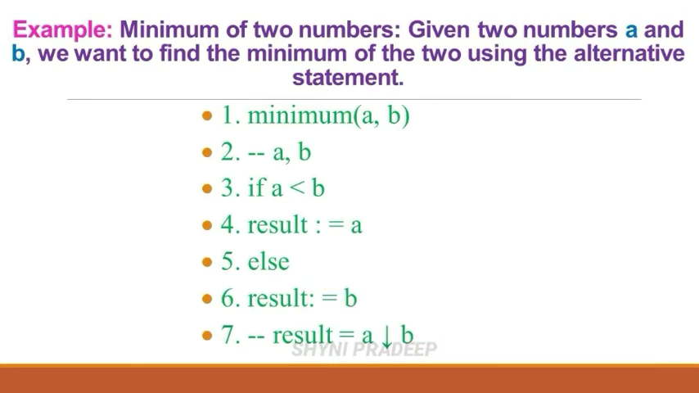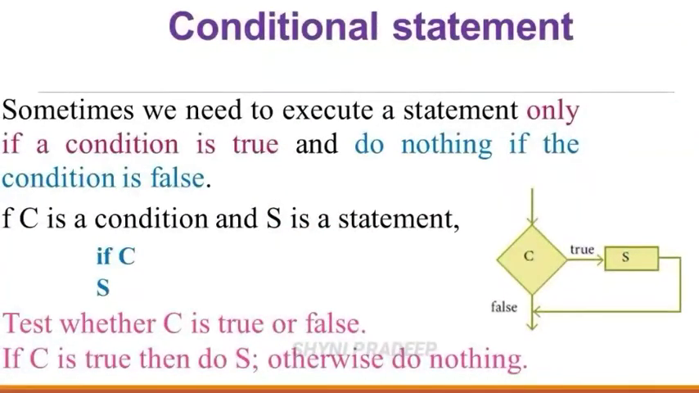Alternative statements are divided into two types of statements. What are they? Conditional statement and case analysis. Now let's see about the conditional statement. Sometimes we need to execute a statement only if a condition is true and do nothing if the condition is false. So in some places we need to execute a statement only if the condition is true.